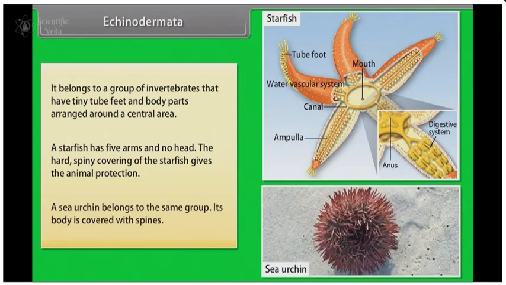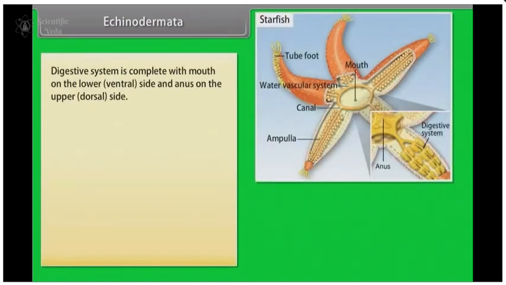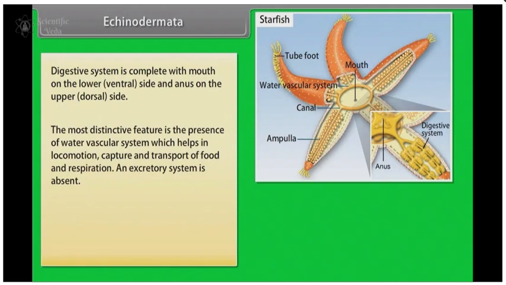A sea urchin belongs to the same group. Its body is covered with spines. Digestive system is complete with mouth on the lower ventral side and anus on the upper dorsal side. The most distinctive feature is the presence of water vascular system, which helps in locomotion, capture and transport of food, and respiration. An excretory system is absent.